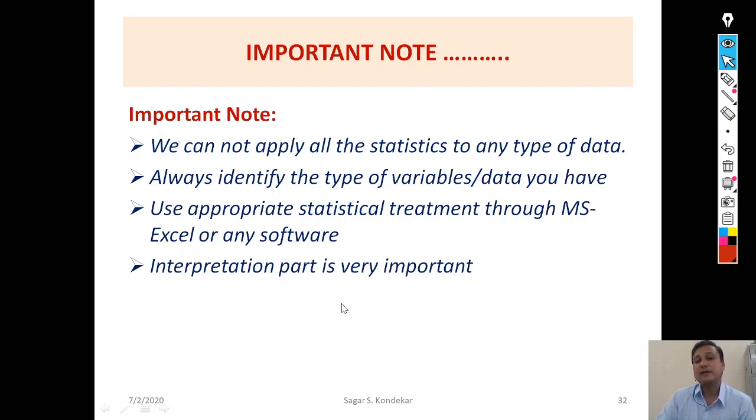And finally, the most important: interpretation is very important. Processing is very easy. You have data, you just click on the buttons and it will give you some result, but to give meaning to that result is the difficult part. So the interpretation part is very important.